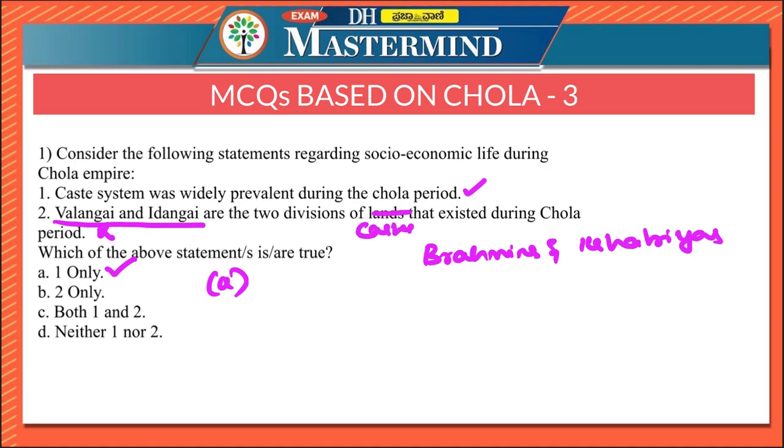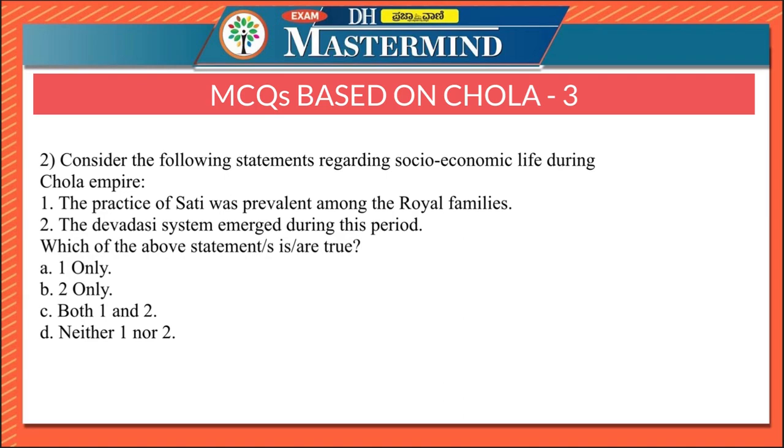Valangai included a group of castes that were based on agriculture, while Idangai included those castes that were made of metal workers, weavers, etc. In other words, Idangai involved castes in manufacturing, while Valangai or right-handed faction was made up of castes with an agricultural basis. Please remember these points.